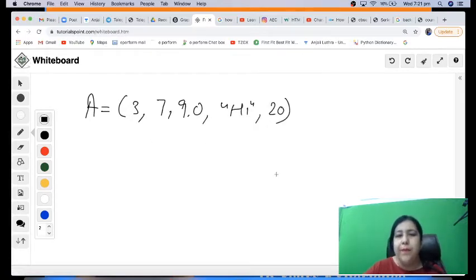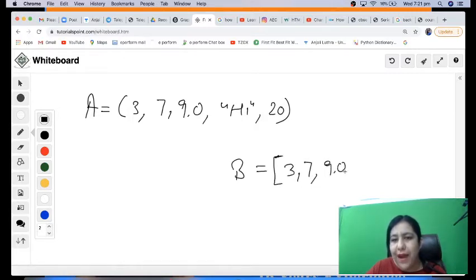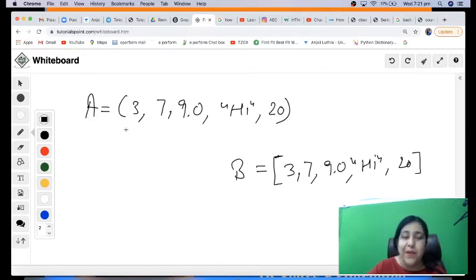So this is a tuple. Whereas if you write b is equal to square bracket, so one major difference comes in the brackets also. In tuple you use round brackets, in list you use square brackets. So that is one primary difference between the two, right, in the appearance. So that is how they are created.